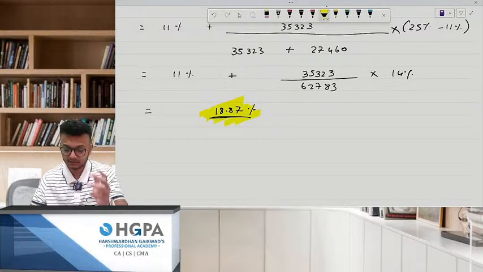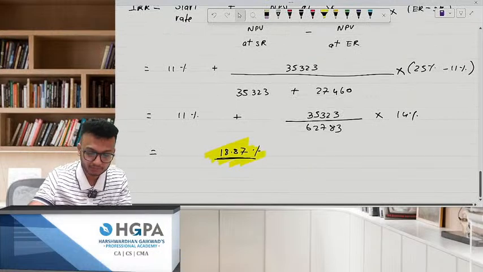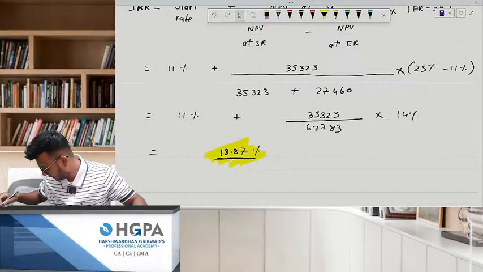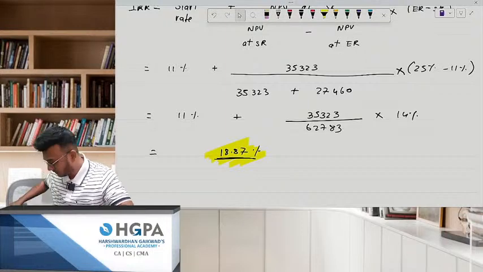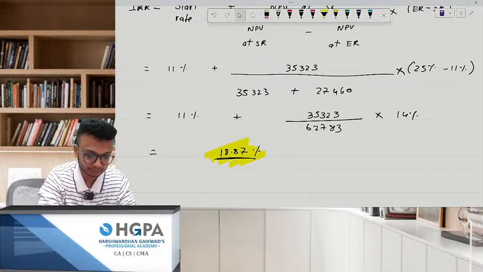18.87%. Anybody has got the answer? 18.87 should be your answer. Let me know if you have got it. We can move forward.